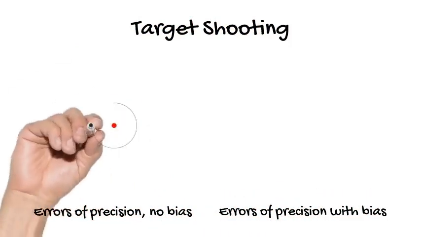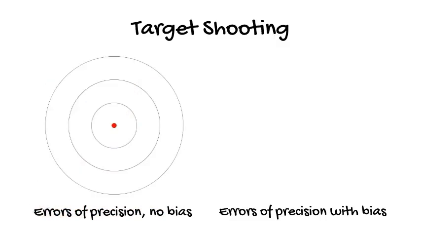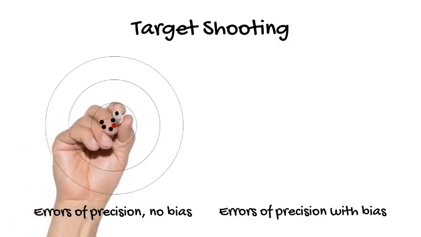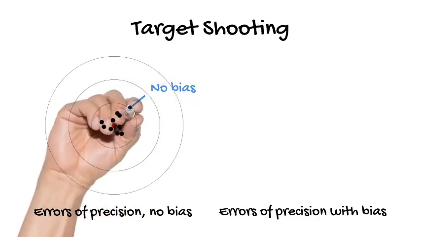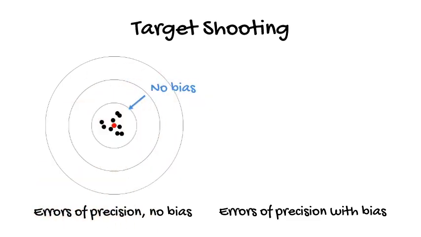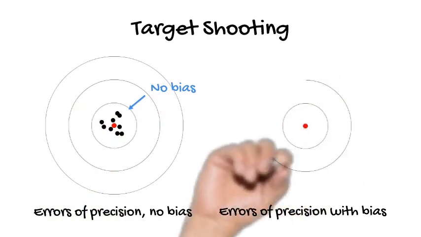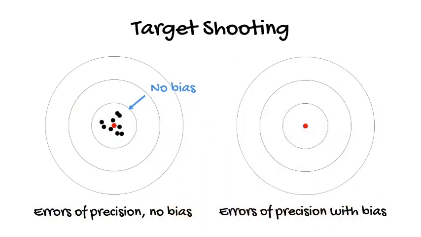For the first target shooting scenario, let's look at no bias error with small errors of precision. Let's take a gun whose sights are calibrated with no bias. The slight tremor of the marksman's hands may cause a precision error, but the shots will still accumulate around the center of the target. So in this example, none of the error is due to bias. There is precision error.